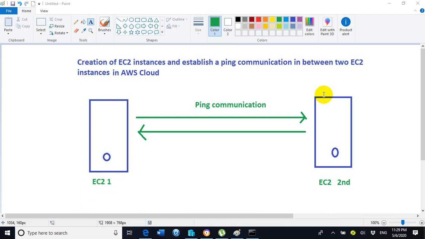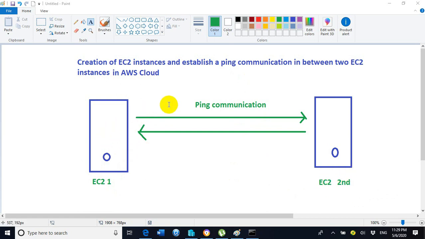So today we will discuss a very important topic, and the topic name is creation of EC2 instances and establishing a ping communication between two EC2 instances in the AWS cloud. In this picture you can see we have two EC2 instances. That is exactly what we are going to do in our lab practical exercise on the AWS portal. These two EC2 instances will be named EC2 instance 1 and EC2 instance 2.